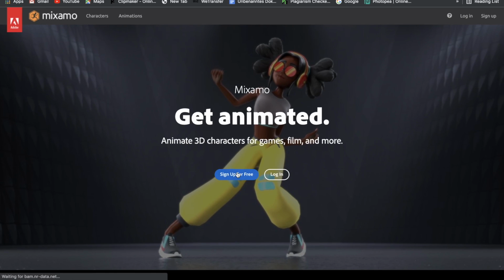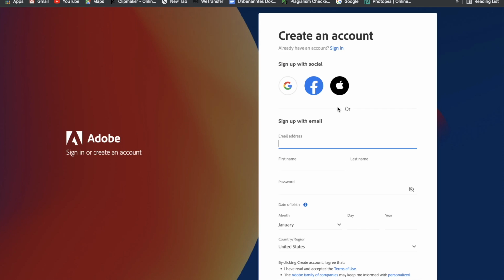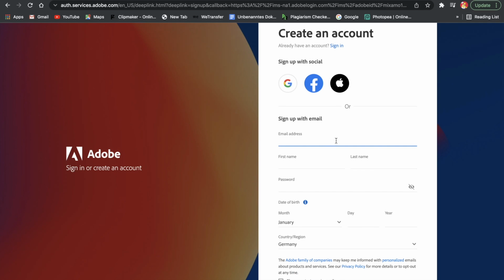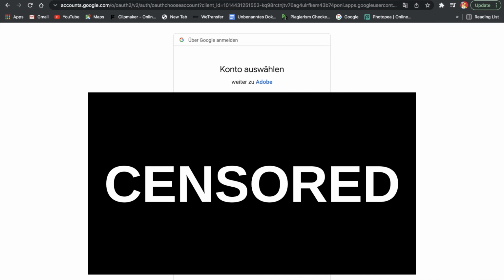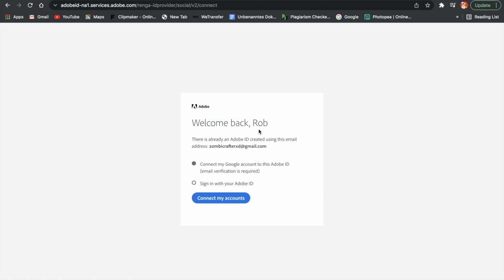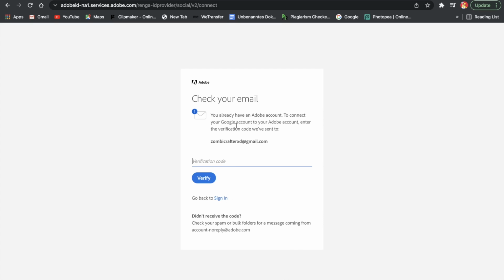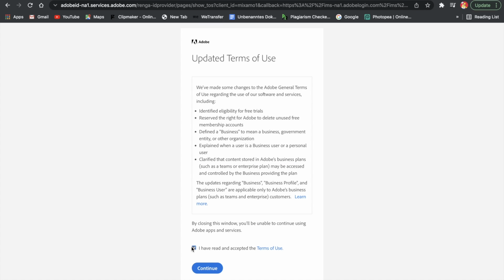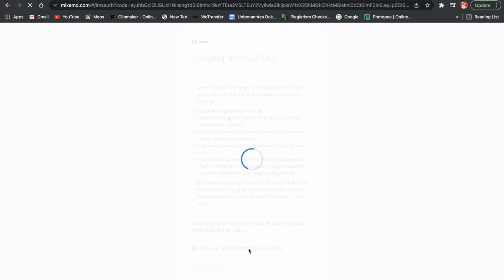Here we want to sign up for free. As I said, it's completely free here. So just click on that sign up button and then we have to create an account. So I'm just going to use Google here. Just click on the Google icon and then we can log in with our Google account. Apparently I already have an account, so I'm just going to confirm it. But that's as simple as that. If you just click on the Google icon and then log in with your Google account, you will get on there. And now I just logged in, so I just have to accept these terms. Just like that, and we will get back to Mixamo.